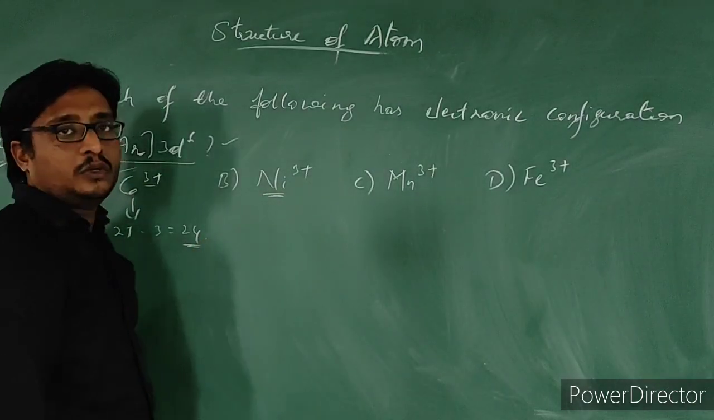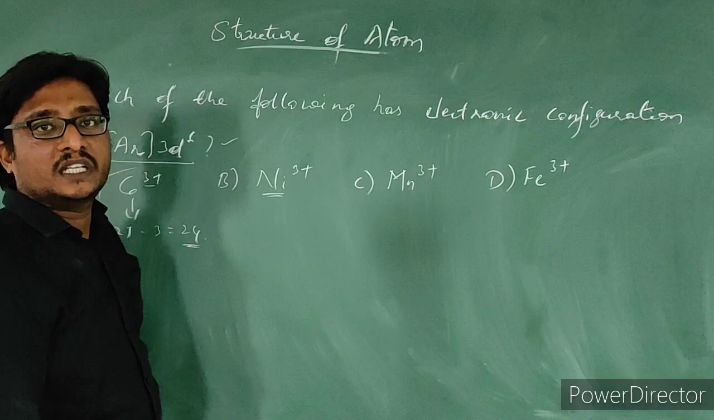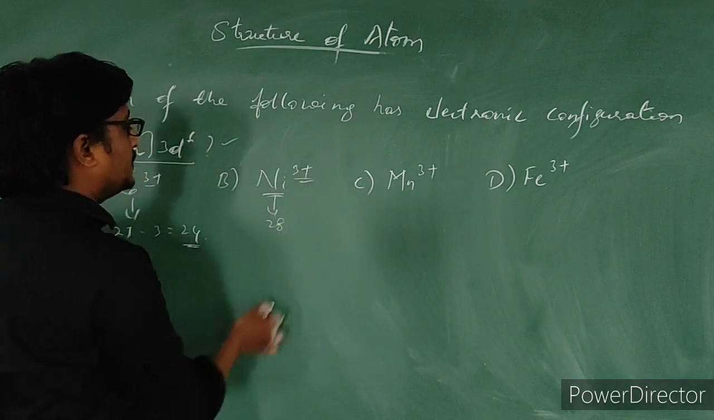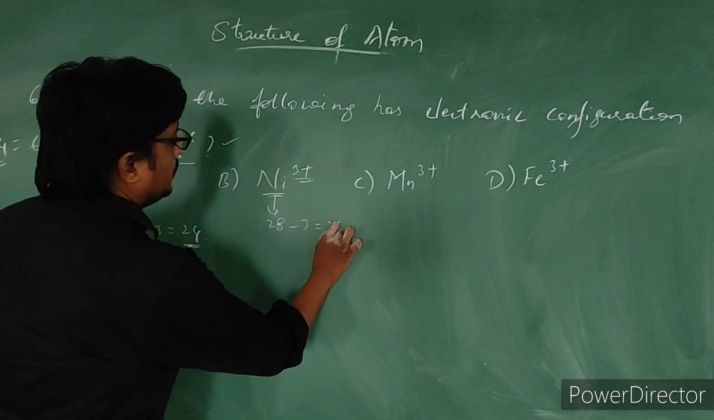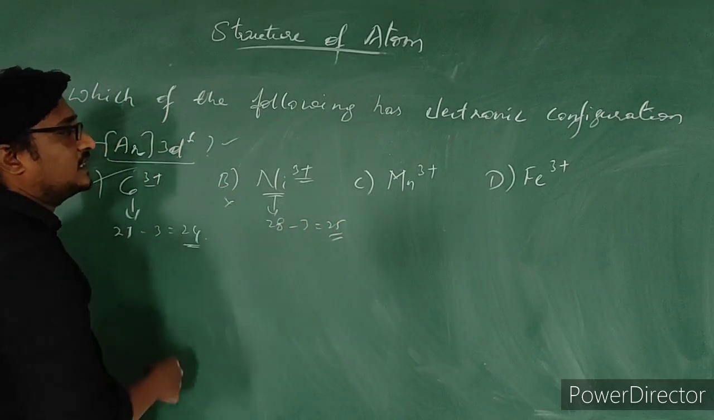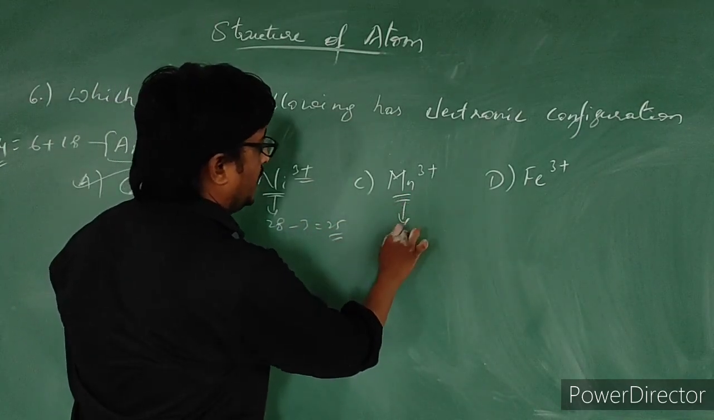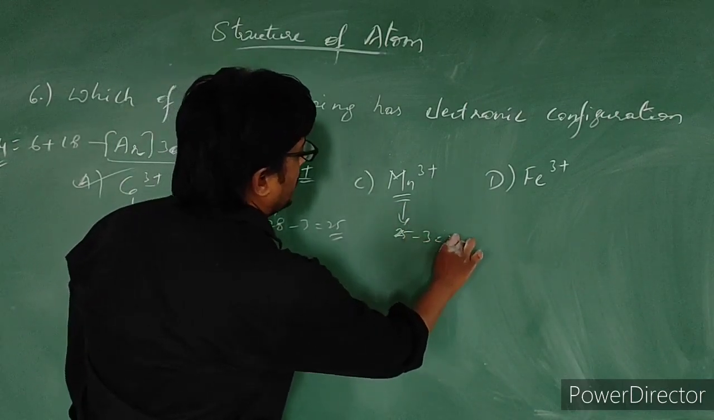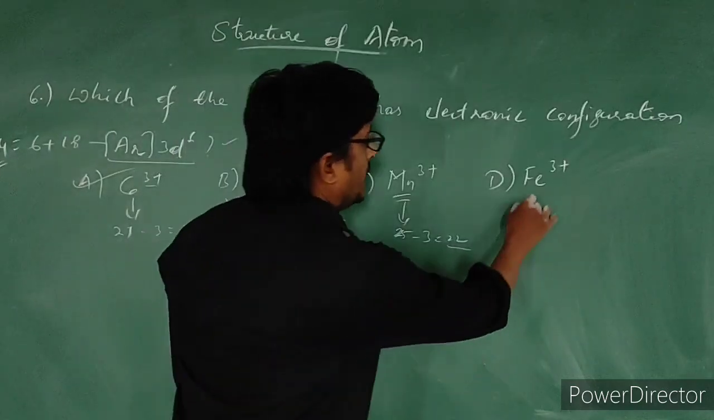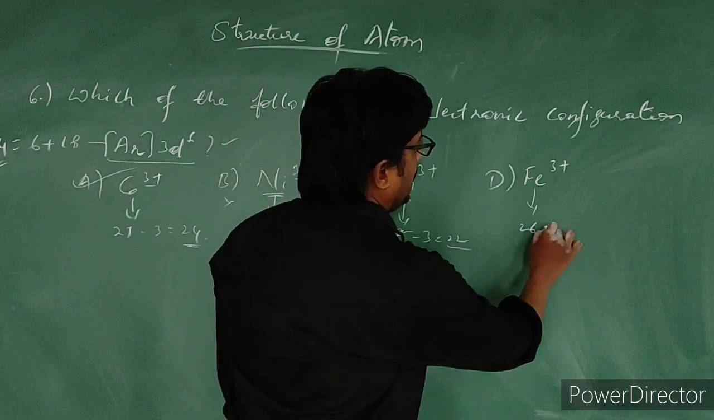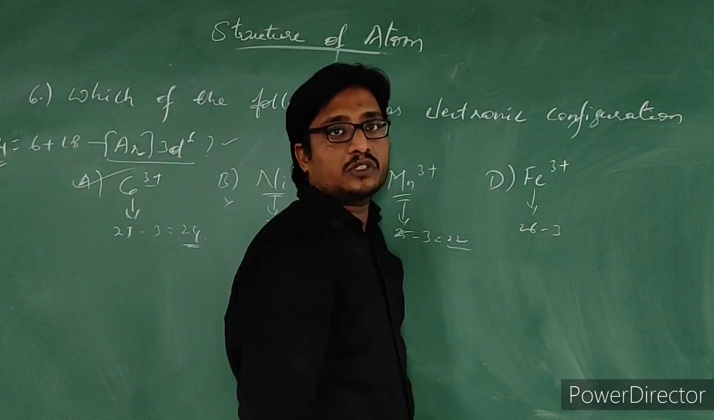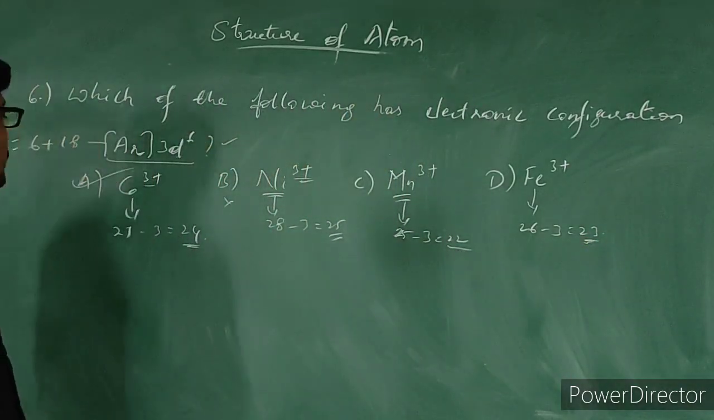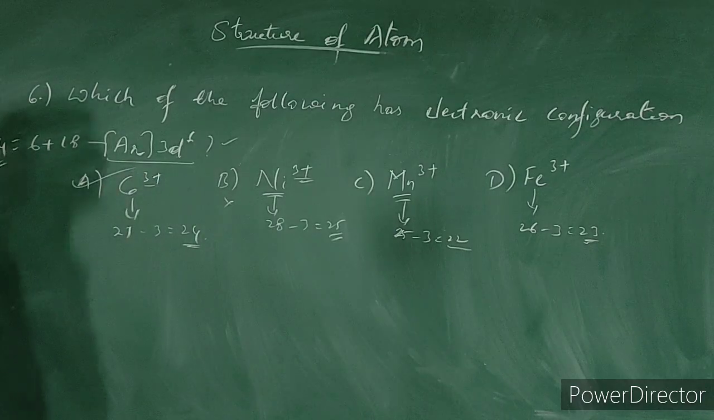Nickel. You know the atomic number of nickel, no? Nickel is 28. Plus 3 means minus 3 electrons, which is 25. So this is not our answer. In the same way, manganese, atomic number is 25. Plus 3 means 3 electrons are lost, remaining will be 22. Iron, atomic number is 26. Plus 3 means 3 electrons are lost, which is 22. So our option is cobalt in its plus 3 state.